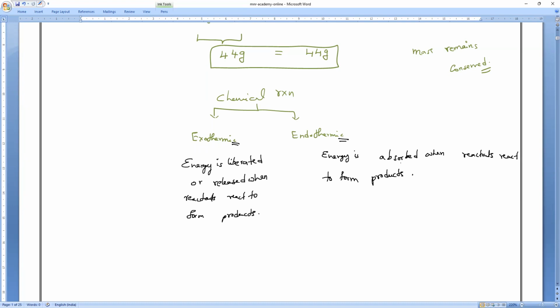Do you all understand what I'm saying? That is known as endothermic. Are you clear, guys? Please respond. So this is what is exothermic and what is endothermic.